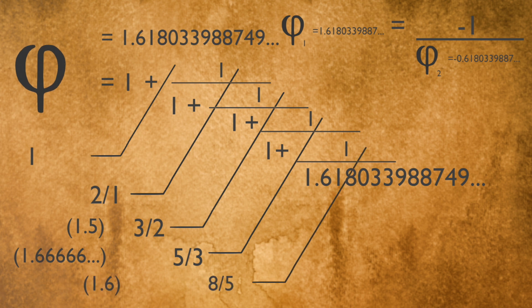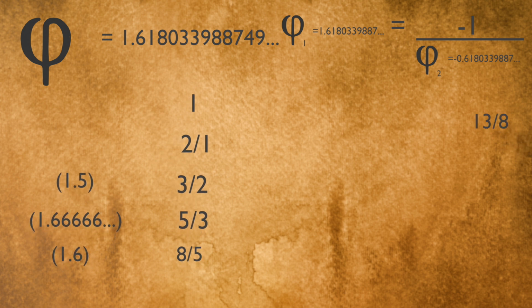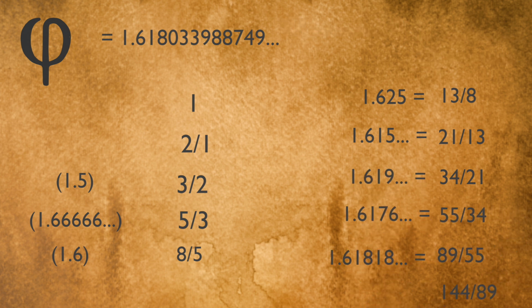Now we stopped at 5. But what happens when we look 6 numbers after? What's the decimal expansion? And what is the fractional approximation with it? Let's compare this to the Euler constant. For the Euler constant, we achieved 2 decimal precision with 5 steps. Here we are at 12, and we only have 2 digits right of approximation. And here you can notice that it really is the Fibonacci sequence that appears in the ratios.